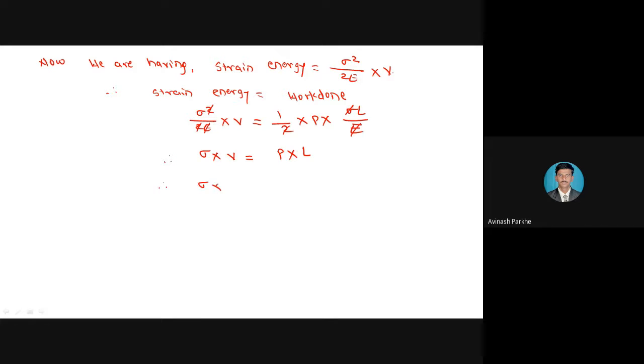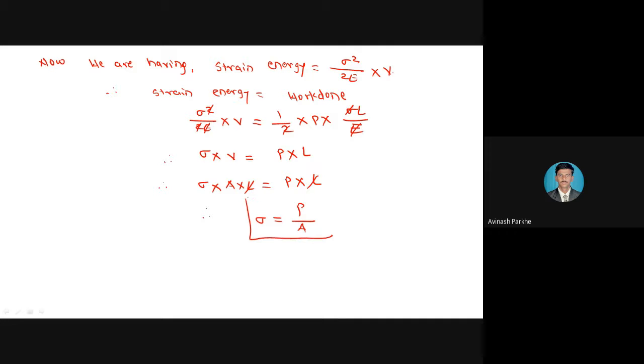Therefore, sigma into V is equal to P into L. You know that for the circular cross section, if I have to calculate the volume, volume is equal to area into length, so sigma into A into L is equal to P into L. Again, at the left side, length is there. At the right side, length is there. Therefore, length will get cancelled. And if I write the equation in the form of sigma, therefore sigma is equal to P upon A.